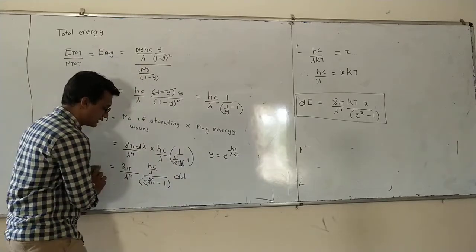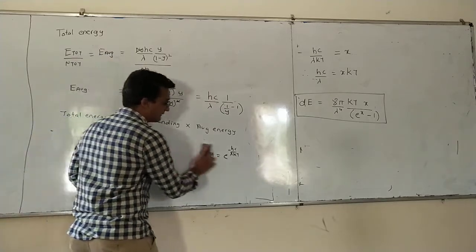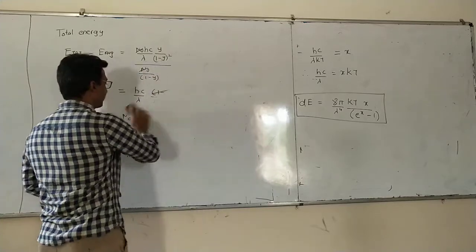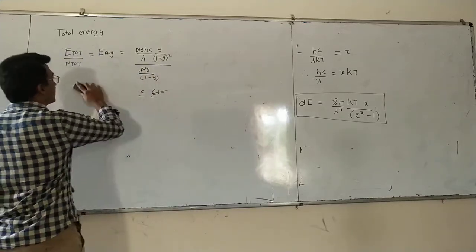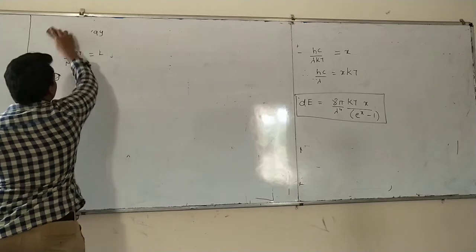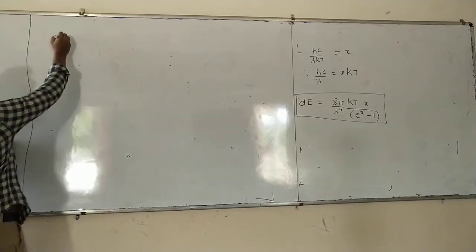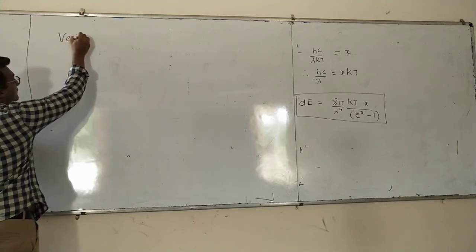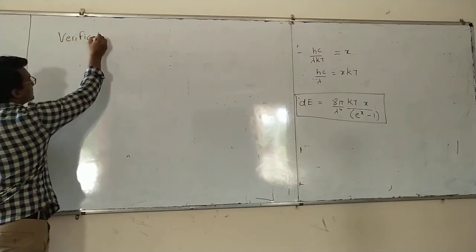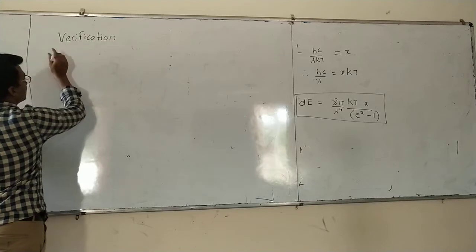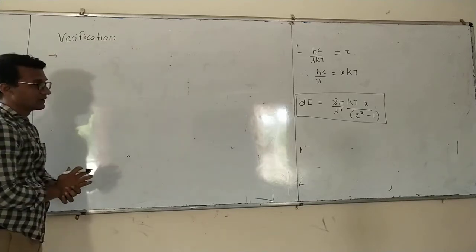So the last part of this is verification of Planck's law. Now, how to verify this law?